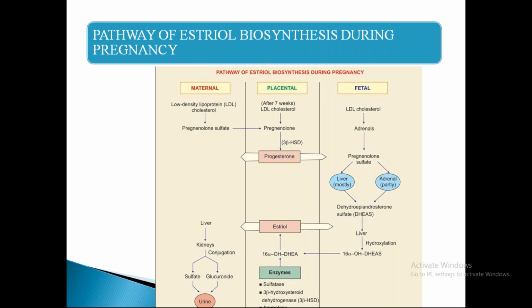This 16 alpha hydroxy dehydroepiandrosterone sulfate is transferred into placenta, where it is converted to estriol by the action of sulfatase, 3-beta hydroxysteroid dehydrogenase, and aromatase. So remember, from the fetal tissues, the 16 alpha hydroxy dehydroepiandrosterone sulfate is transferred to placenta, and with the action of various enzymes like sulfatase, aromatase, and 3-beta hydroxysteroid dehydrogenase, it is converted to estriol, which forms the major part of estrogen in pregnant women. So this is the synthesis of estriol.